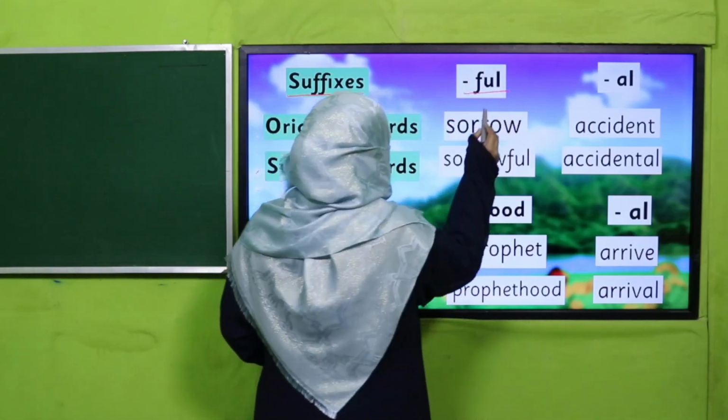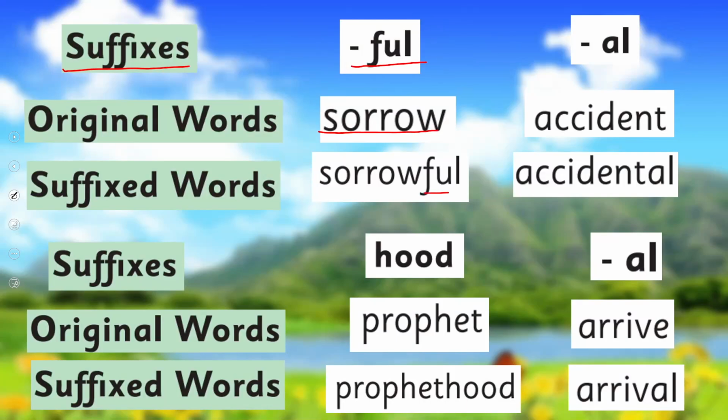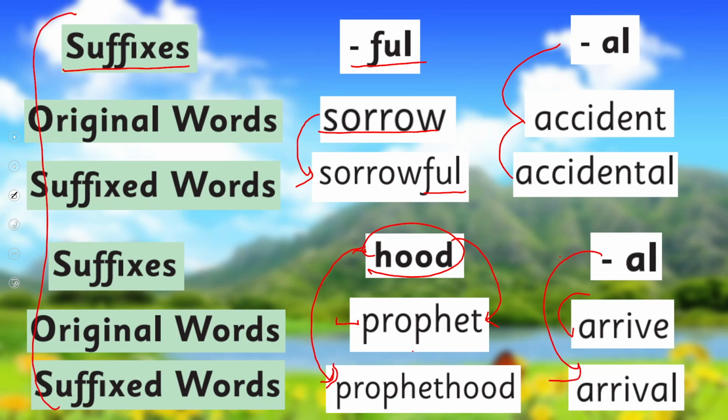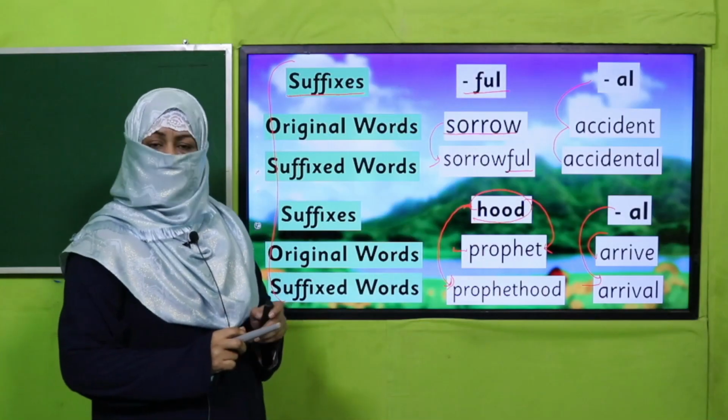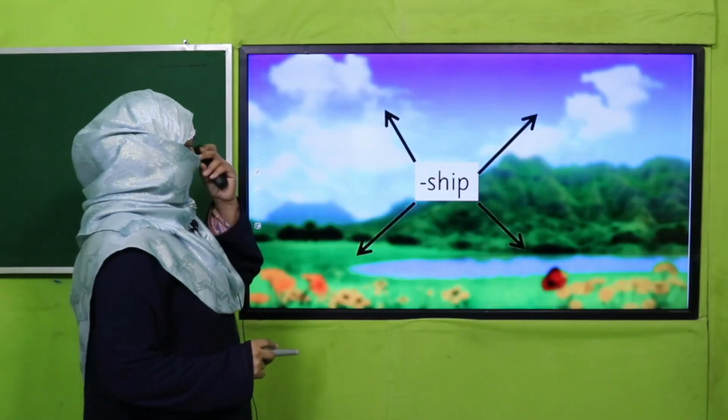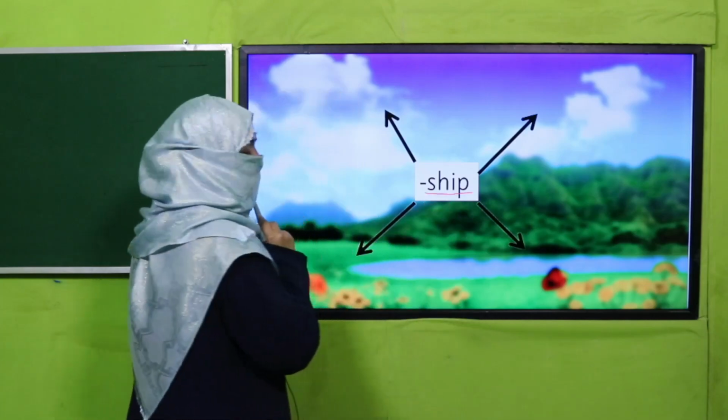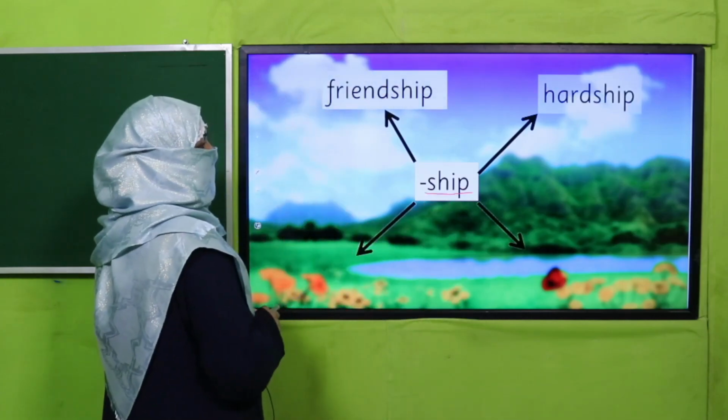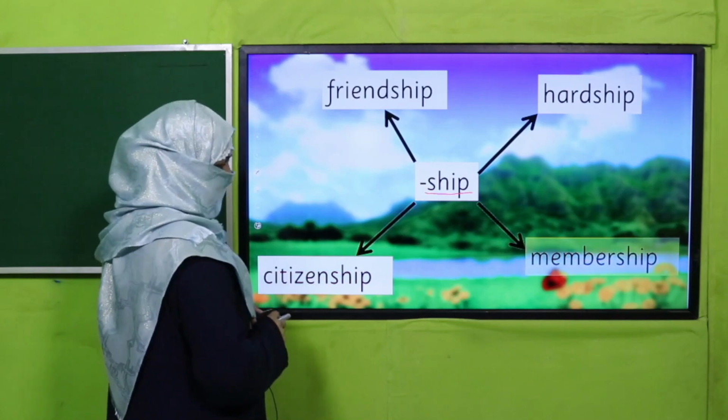For example, ful, the word is sorrow. I add this suffix, it becomes sorrowful. Accident, accidental. Hood, profit, profithood. So when I add this suffix to this noun, it becomes a new word. Arrive, arrival. Now you see these are the examples of derivational suffixes. All right, so there are more examples. If I add ship, it becomes friendship, hardship, citizenship, membership.